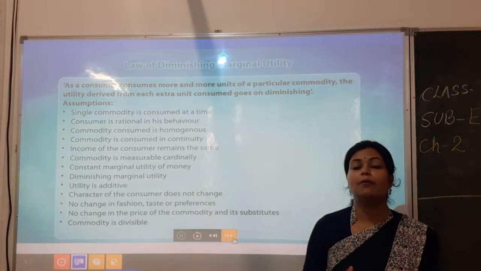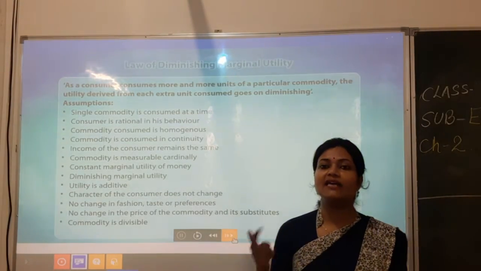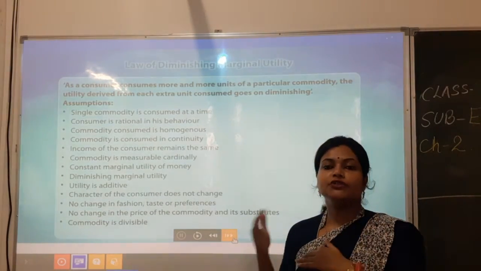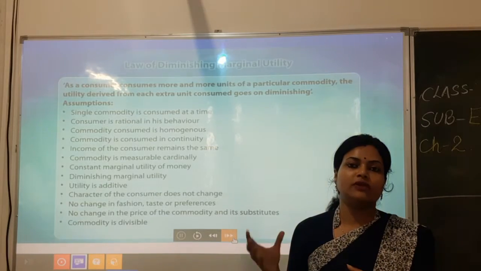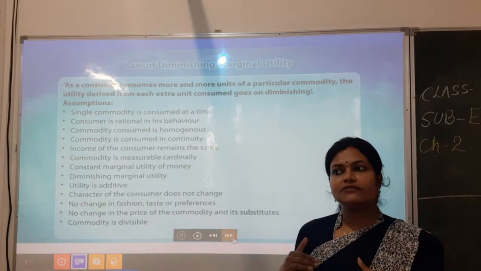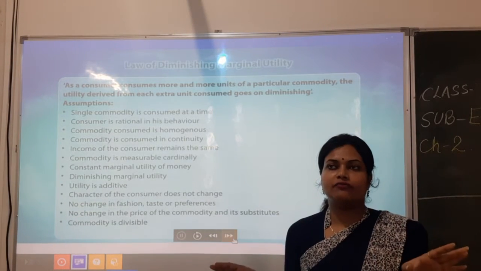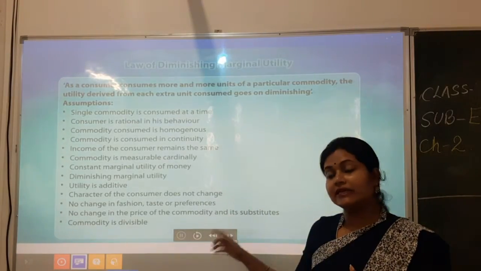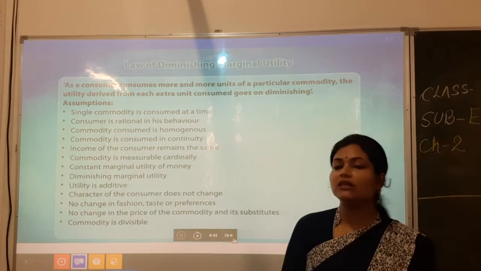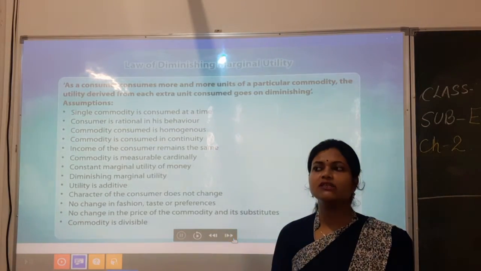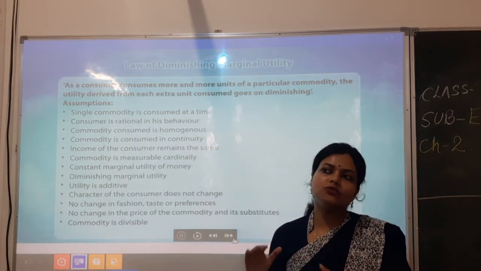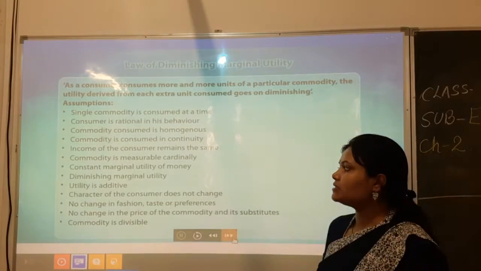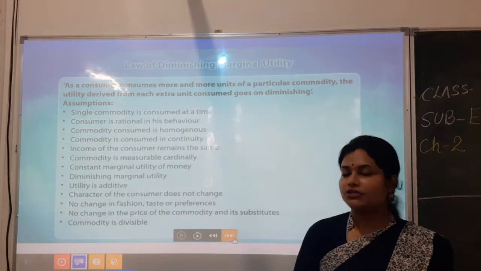That is saying about the satisfaction, that as more and more golgappas you will eat, after 5-6 units of that golgappa, you are feeling fulfilled, and then the satisfaction level will be decreasing. That is nothing but the diminishing marginal utility. कि हमारा जब मन भर जाता है तो उसके बाद हमें लगता है कि बस अब हो गया. So that feeling is expressed here as diminishing marginal utility.